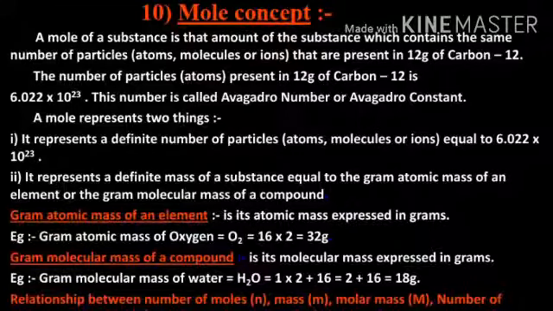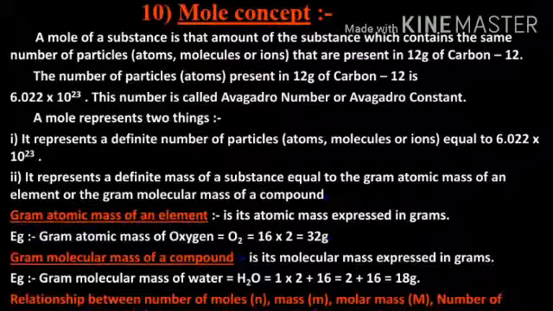Mole concept. In day-to-day life, we use units like dozen to deal with quantities. The term dozen indicates a constant number, whatever may be the item. In a similar manner, to represent the number of atoms or molecules, we use the word mole. A mole is equal to 6.023 into 10 raised to 23 atoms or molecules. This is also called Avogadro's number and is represented by capital N.